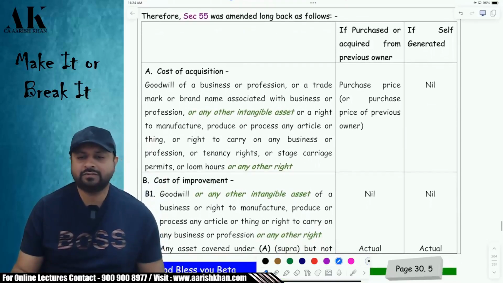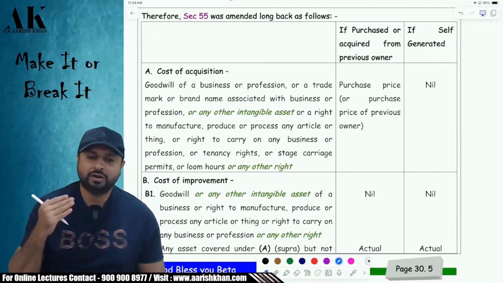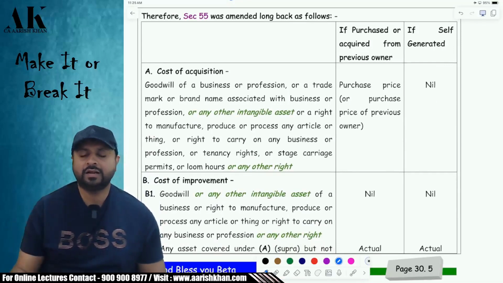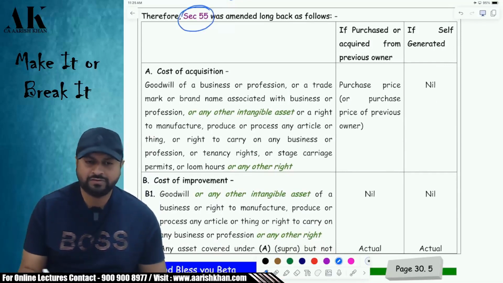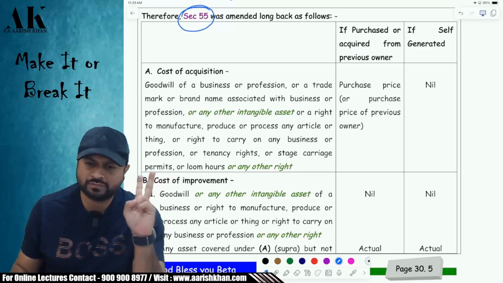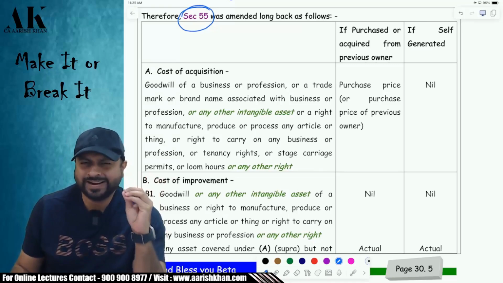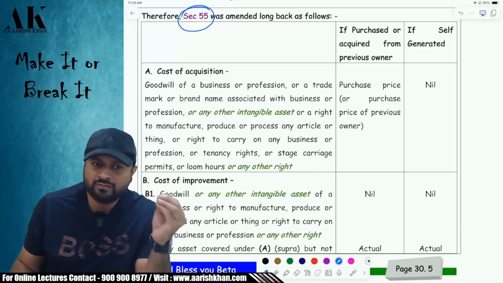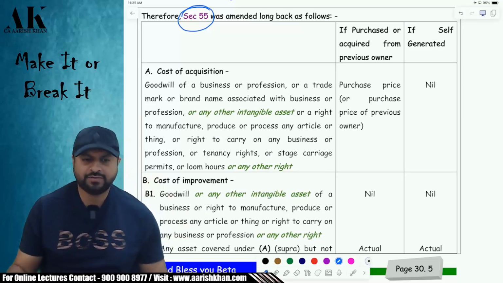Okay, and therefore with that note, over the period of time, the government made multiple amendments under the definition of cost of acquisition under section 55. Remember, there are two sections for cost of acquisition. One is section 55, another is section 49. Right now we are talking about section 55. Later we are also going to talk about section 49. Don't worry. Now section 55 says what?